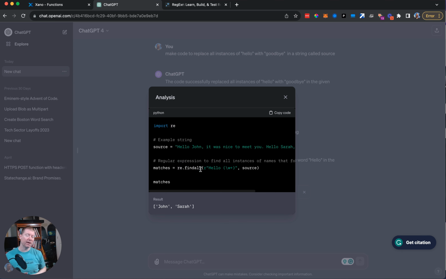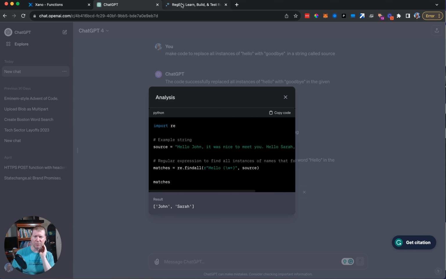So the fact that it provides us with a regular expression doesn't mean we have to insert Python or go outside of Xano to find ourselves a Python solution. We can just do it. We can use regular expressions directly inside Xano, which can be more effective.